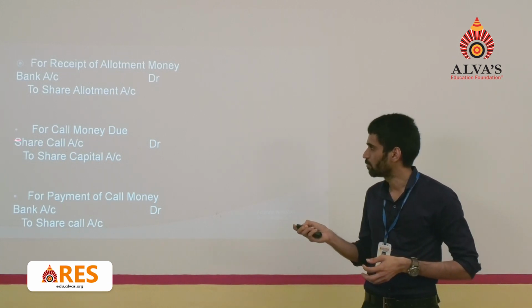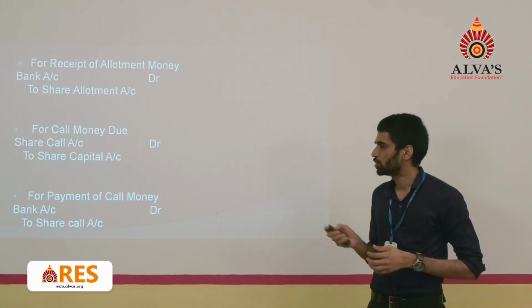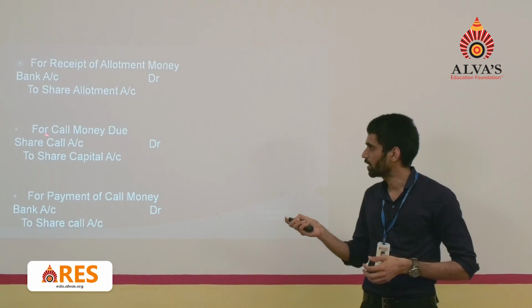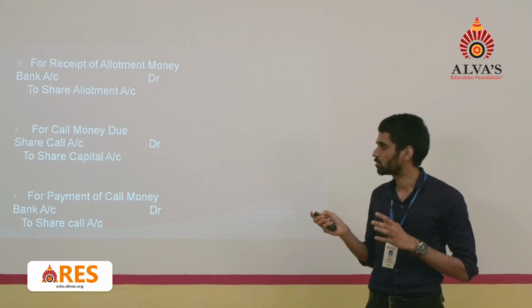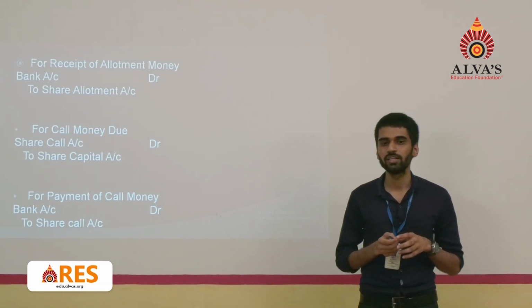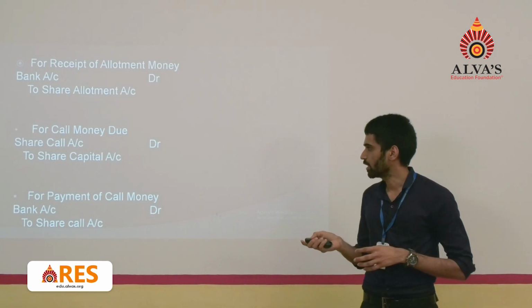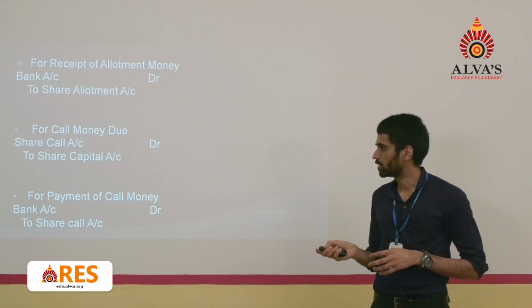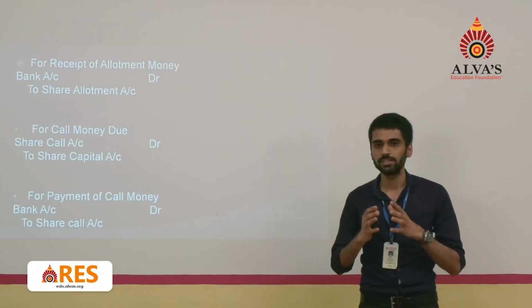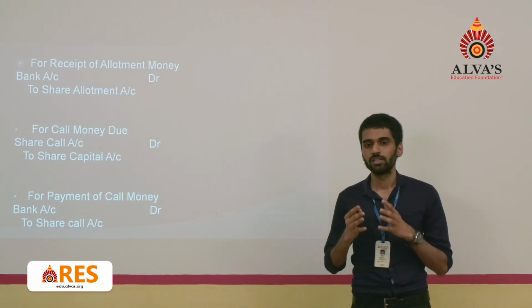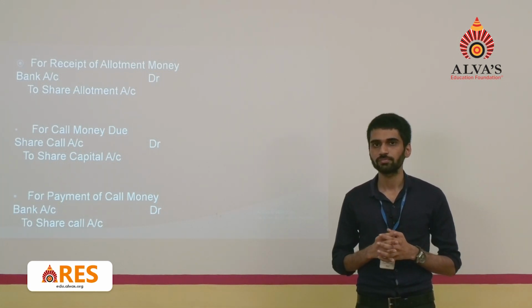So in the third installment, share call account debit to share capital account. Again this share call account is a temporary account that has to be removed by passing a credit entry. For that we are making one more entry, bank account debit to share call account for the receipt of call money in the organization.